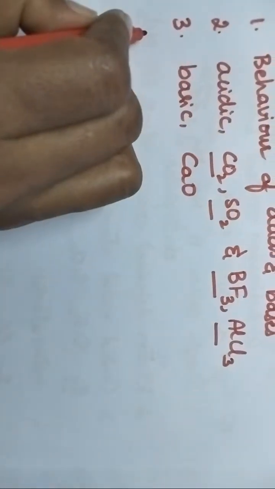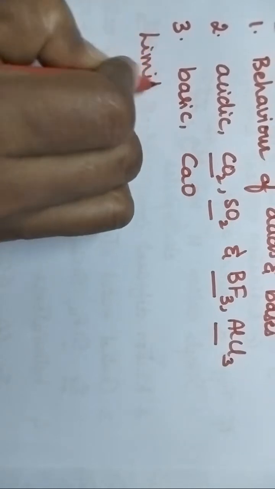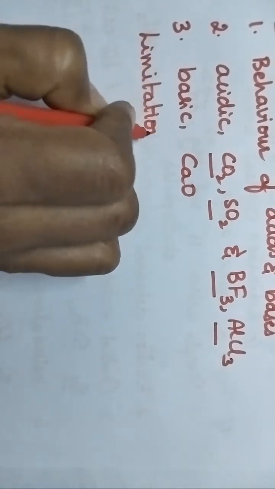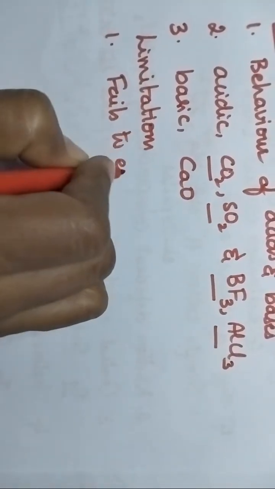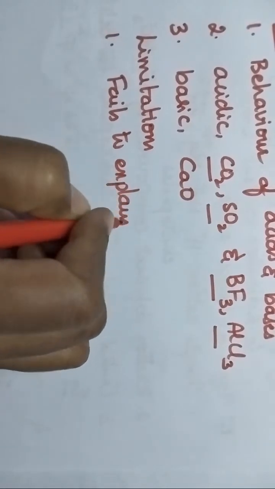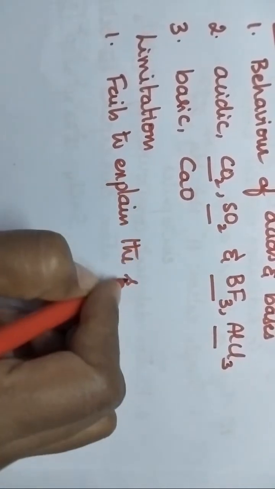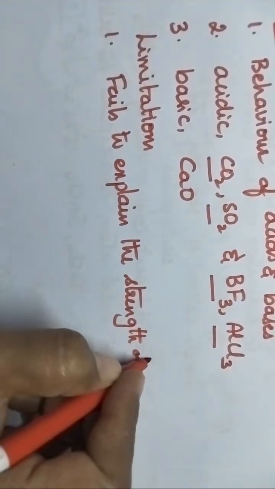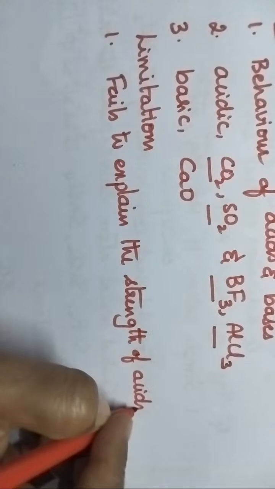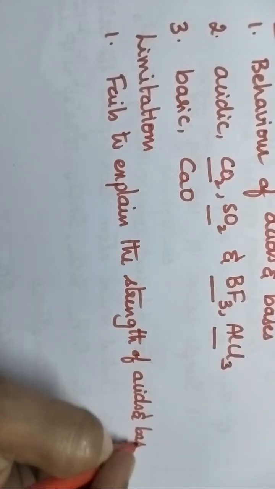Coming to the limitations, Lewis theory fails to explain the strength of acids and bases.